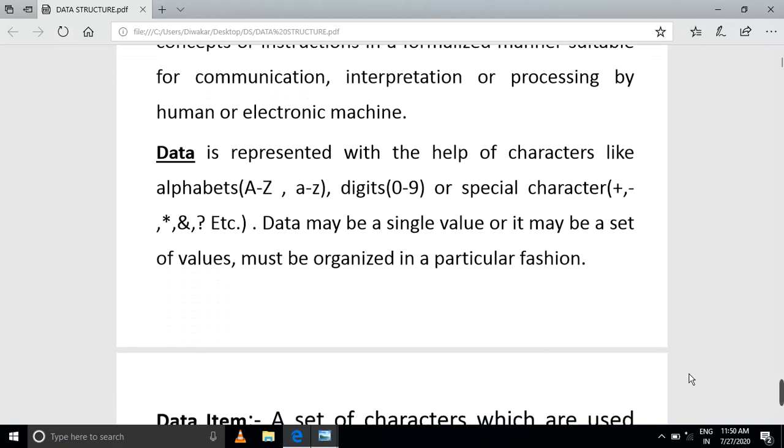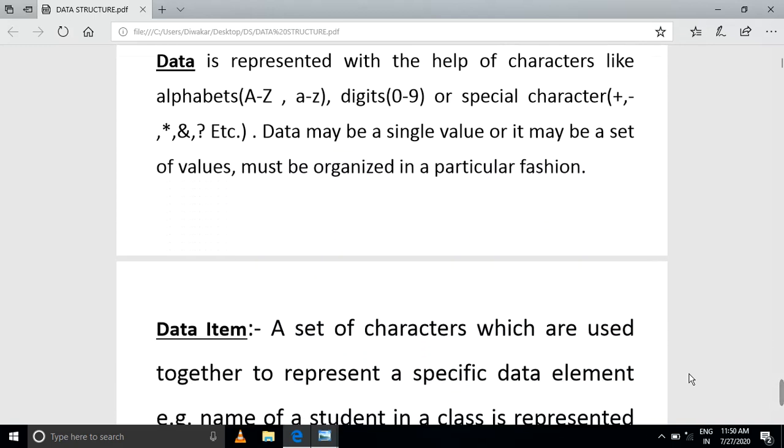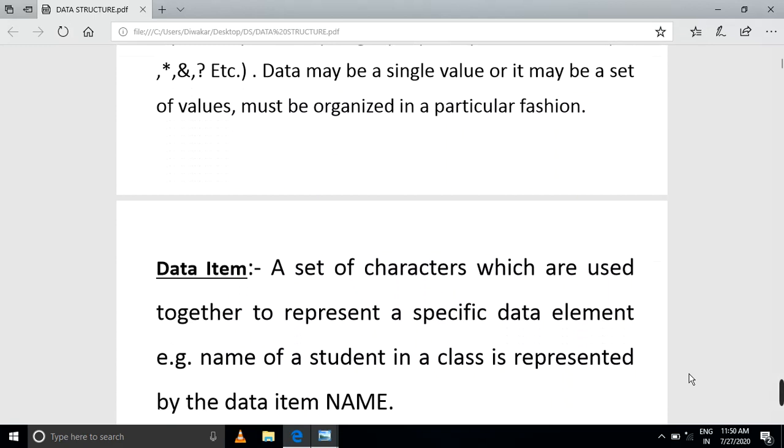And then data item. A data item is a set of characters which are used together to represent a specific data element. For example, the name of a student in a class is represented by a data item. For example, you are students of second BCA B section. I tell you one person's name, but we consider data items such as your register number and enrollment number.